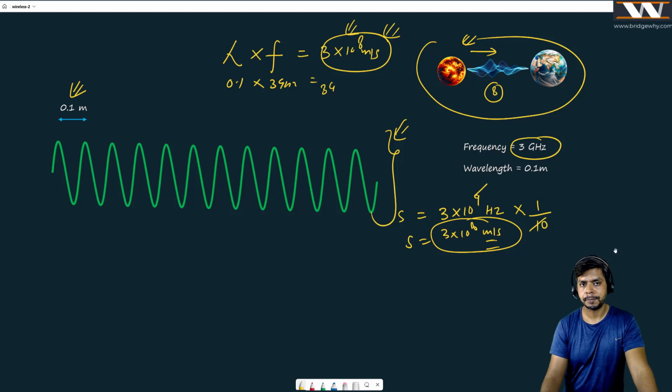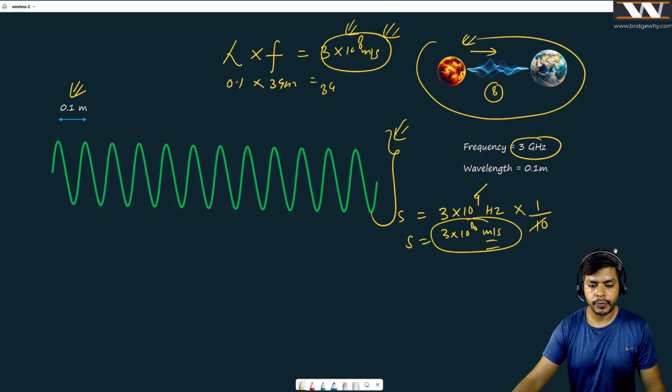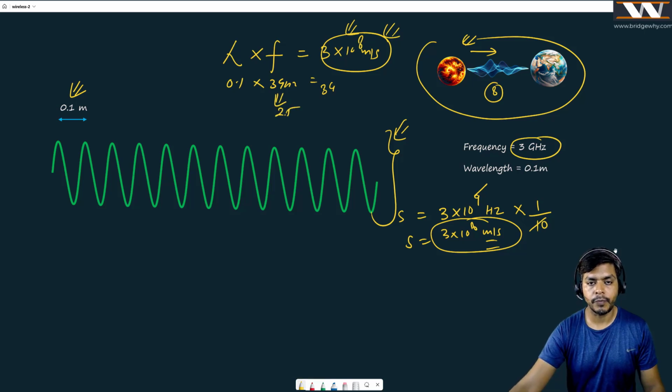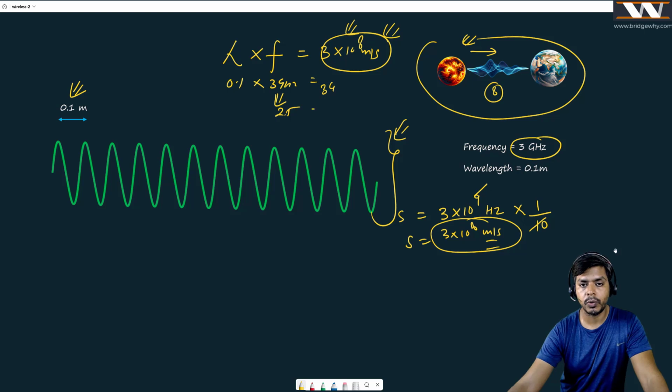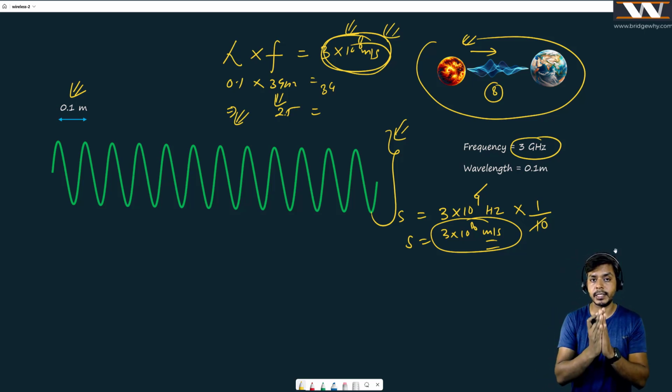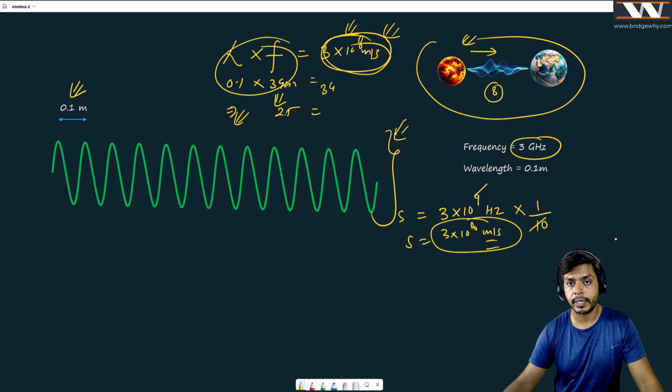It's huge, right? And by certain means, for example, if you change this 3 gigahertz to 2.5, then obviously, if you have decreased the frequency, you all know that the product is going to be 3 into 10 to the power 8. It is the fixed value. Then, of course, if you are reducing frequency, then the wavelength is going to be increased, right? If you have increased the wavelength, then the frequency is going to be decreased. And that is why there is an inverse relationship between frequency and wavelength. If frequency is increasing, wavelength is decreasing, and vice versa. And you all know, because their product is always going to be 3 into 10 to the power 8, right?